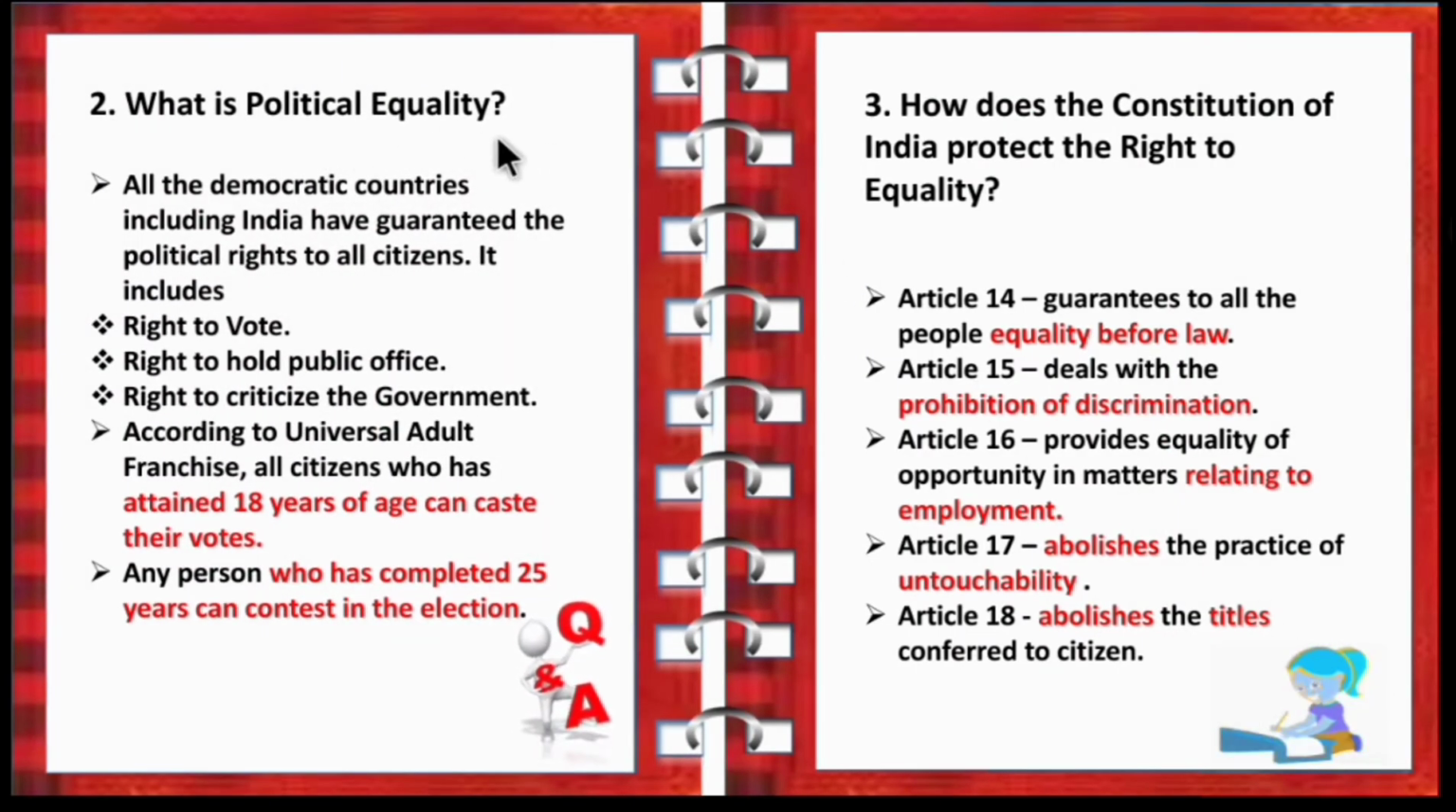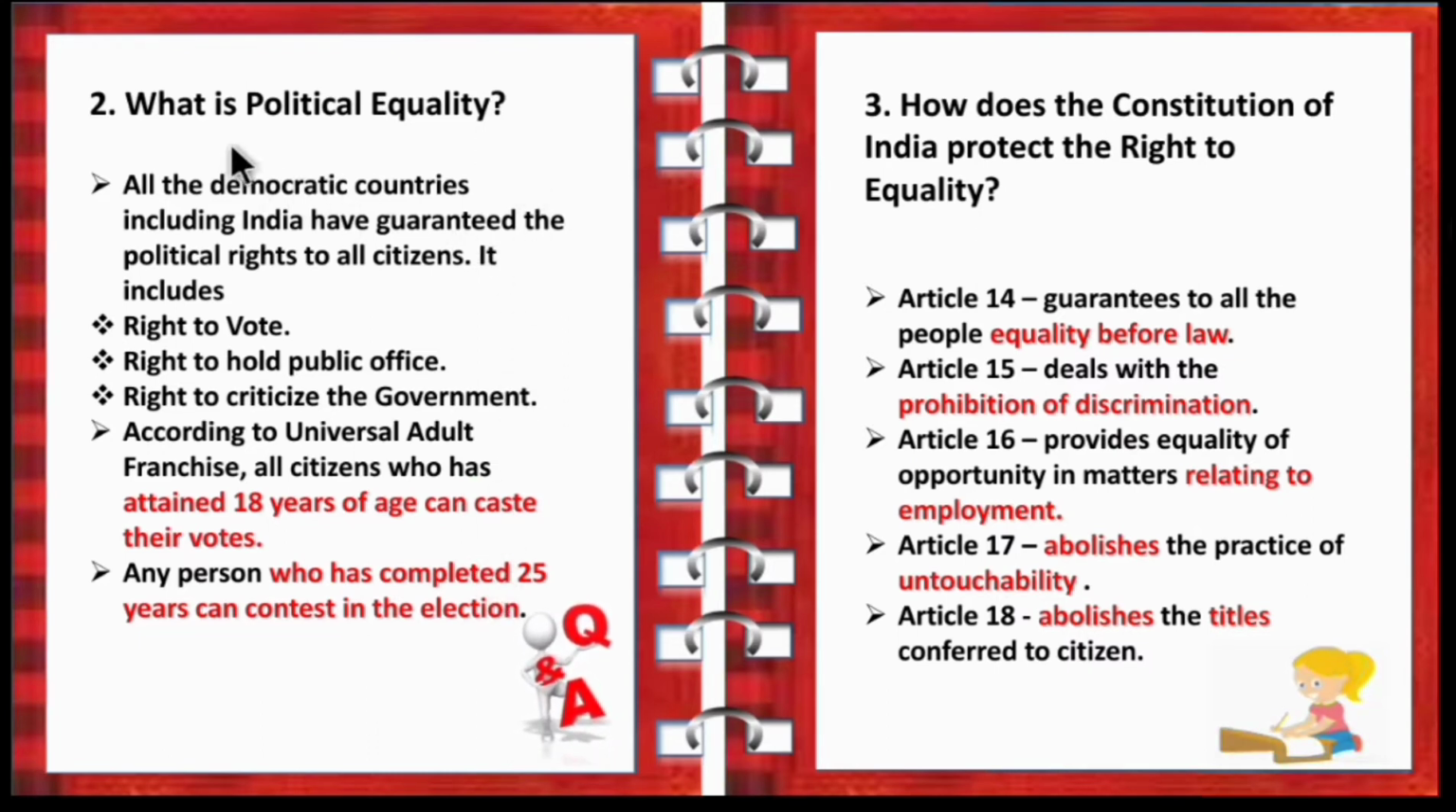What is political equality? So you have to write the answer like this. First one is, all the democratic countries including India have guaranteed the political rights to all citizens. So the three major political rights are right to vote, right to hold public office, right to criticize the government. And then according to UAF, that is Universal Adult Franchise, all citizens who have attained 18 years of age can cast their vote. Then any person who has completed 25 years can contest in the election. So these are all the political equality.